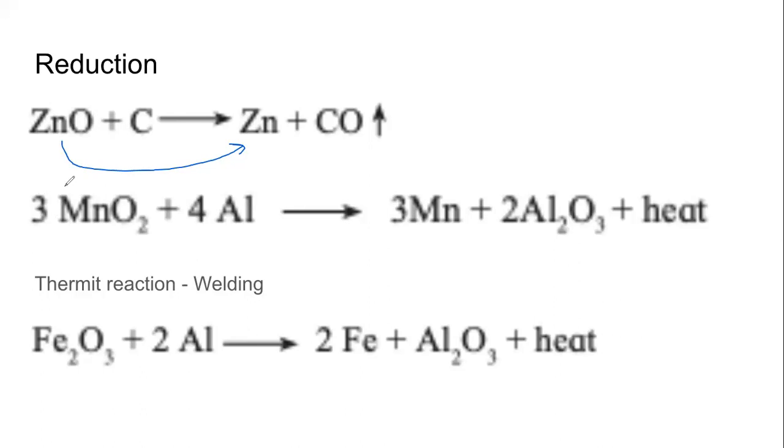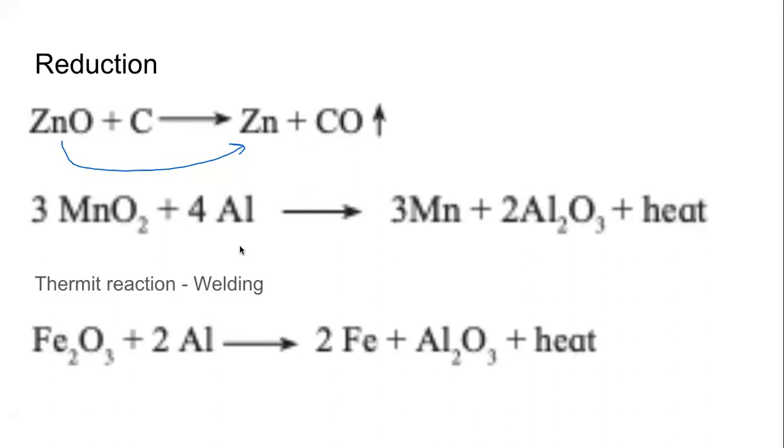Remember, reduction means addition of hydrogen, addition of electrons, or removal of oxygen. So if it is addition of electrons, then we can also provide those electrons from some metals, because metals have a tendency to lose electrons. And yes, if we are reducing another metal, say manganese, in the form of manganese dioxide, MnO2, we can use aluminium, which is a more reactive metal.